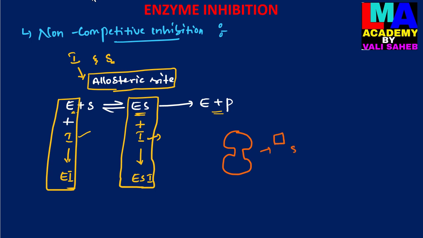So here this is the substrate molecule, and this is the inhibitor. Here the inhibitor is binding at a site other than the active site of the enzyme, that is the allosteric site. But the substrate molecule binds with the active site of the enzyme.